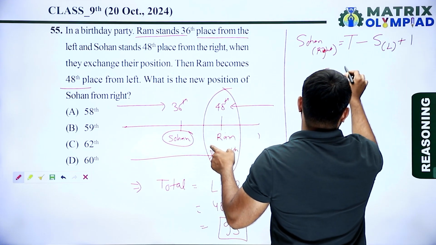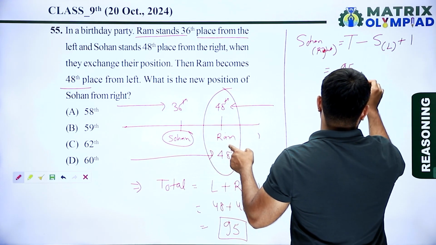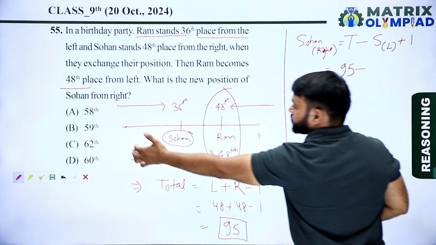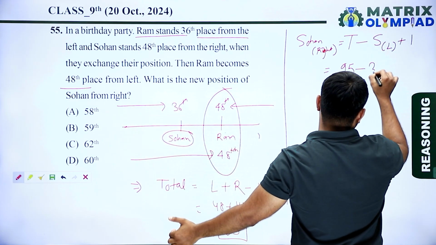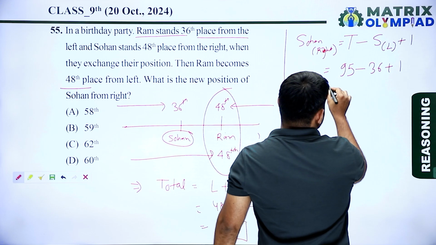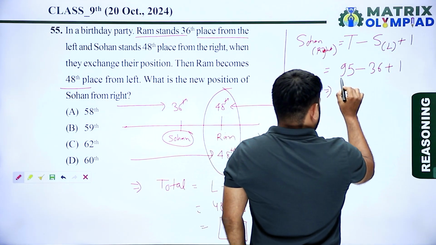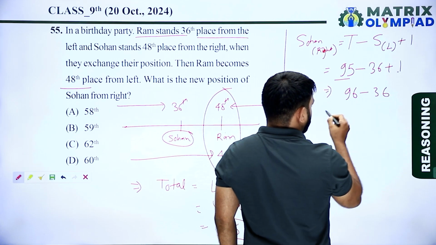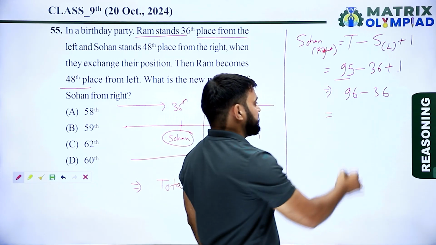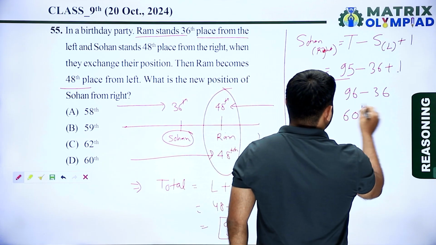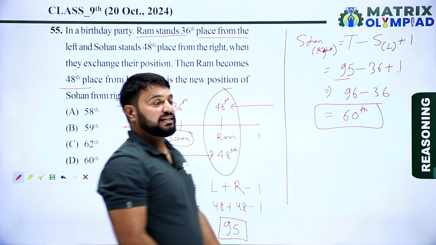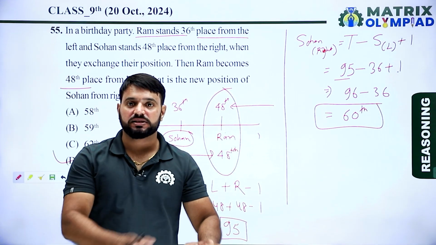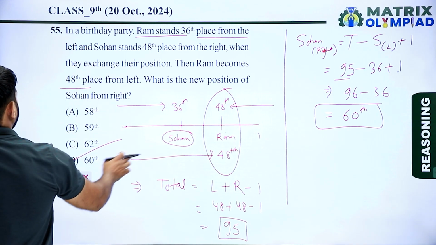So 95 minus 36 plus 1. 95 plus 1 is 96, minus 36 is 60. So new position of Sohan from the right is 60. So now here option D is the correct answer of this question. Let's move on to the next question.